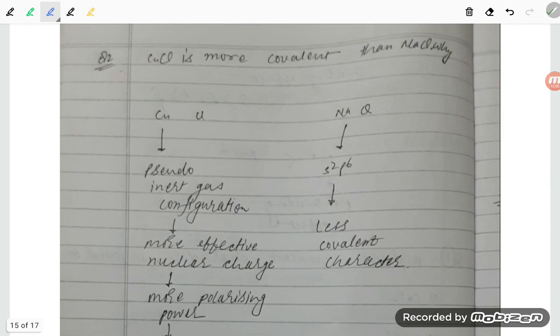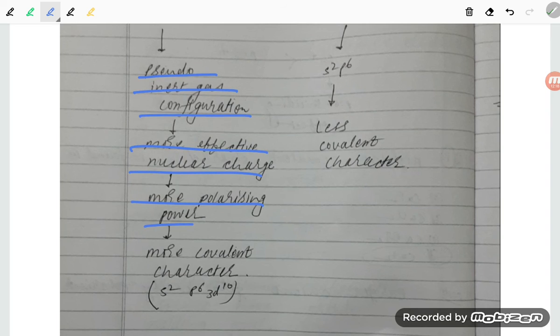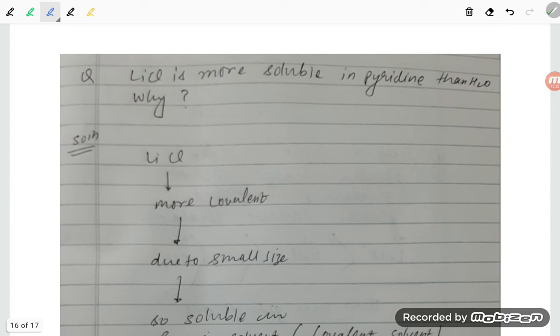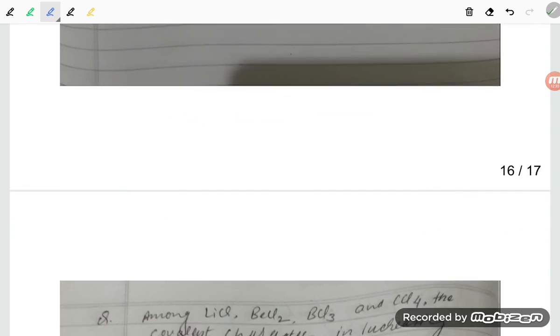Next, CuCl is more covalent than NaCl. Copper has a pseudo inert gas configuration, so it has more effective nuclear charge, more polarizing power, and so more covalent character. Next, LiCl is more soluble in pyridine than in H2O. LiCl has more covalent character due to the small size of Li, so it is soluble in an organic, covalent solvent.